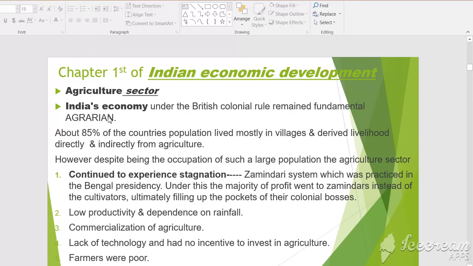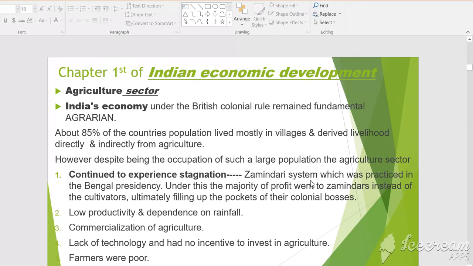You read that 85% of the population were directly or indirectly dependent for their livelihood on the agriculture sector, yet the British did nothing for the development of the agriculture sector in India. During the British rule, the agriculture sector continued to experience stagnation. Children, stagnation means slow moving, that the production of agriculture sector was not increasing. And the cause of stagnation of the agriculture sector was the zamindari system.